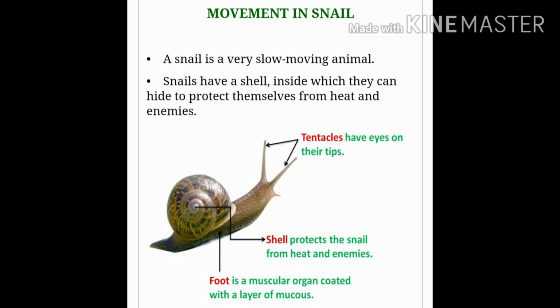See? Now you can see in this picture the tentacles, right? The shell and the foot of the snail. I hope it is clear to you how this small creature moves.